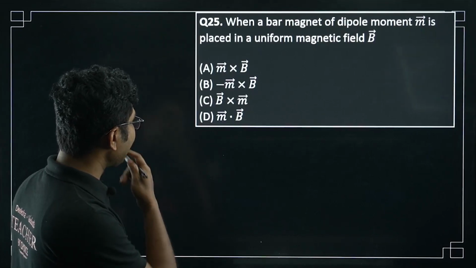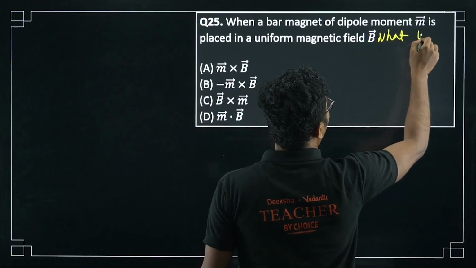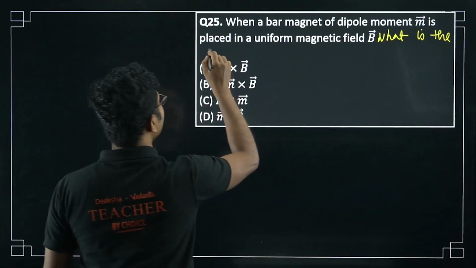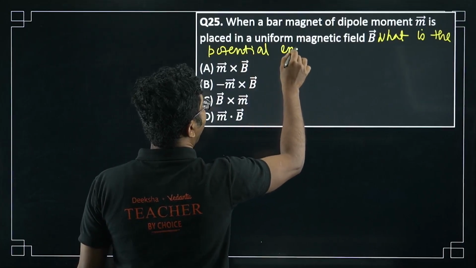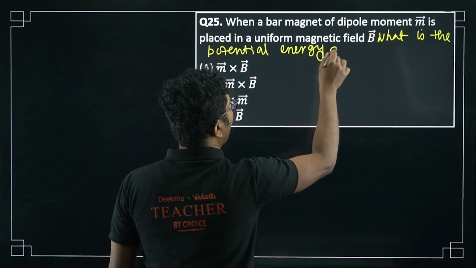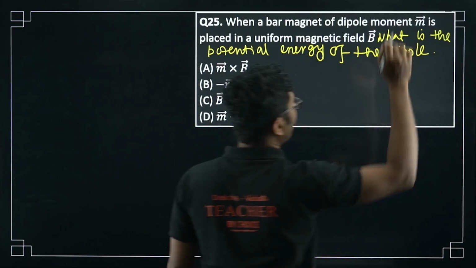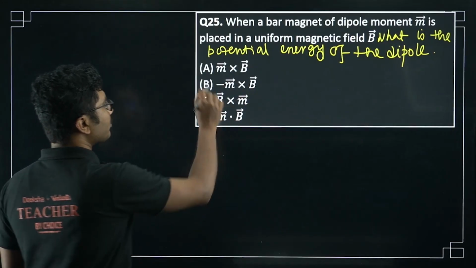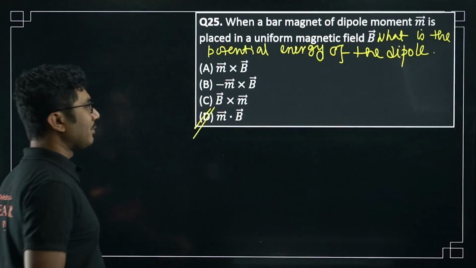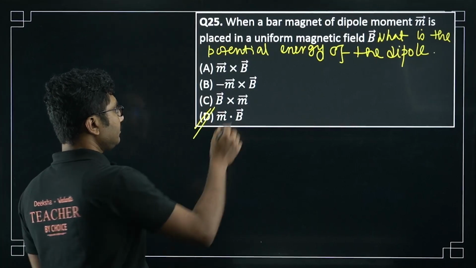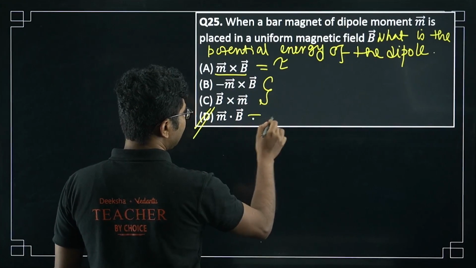When a bar magnet of dipole moment M is placed in a uniform magnetic field B, I think the question statement is missing. What is the potential energy of the dipole? Okay, the potential energy of the dipole, obviously the cross product is not the potential energy. The cross product only gives you a torque, so potential energy will be M dot B. Okay, anyway, this is torque, this is potential energy.